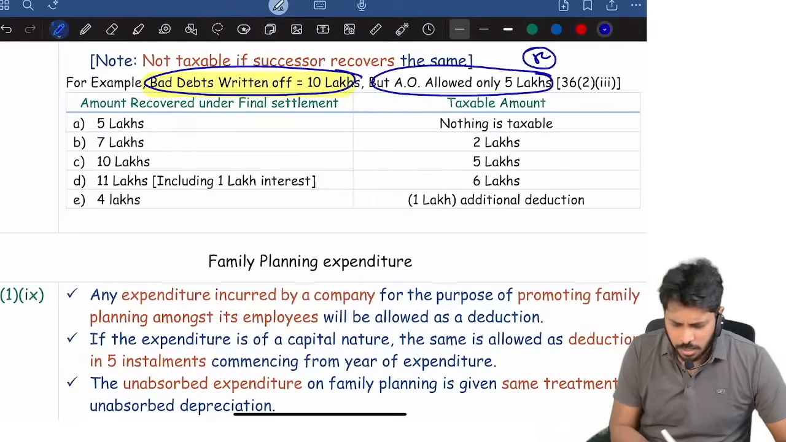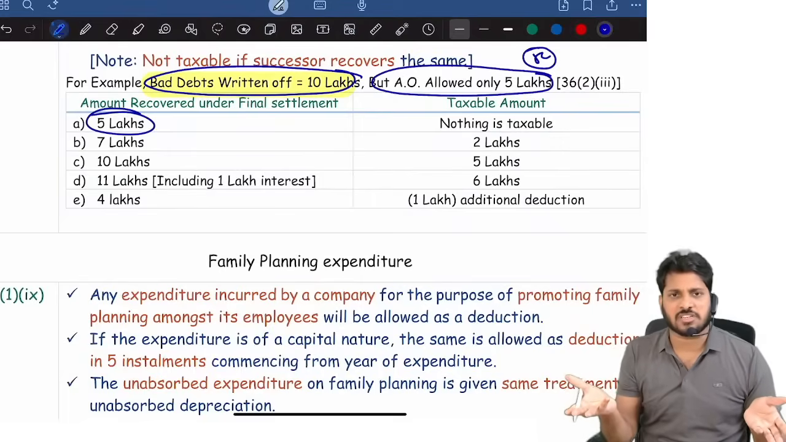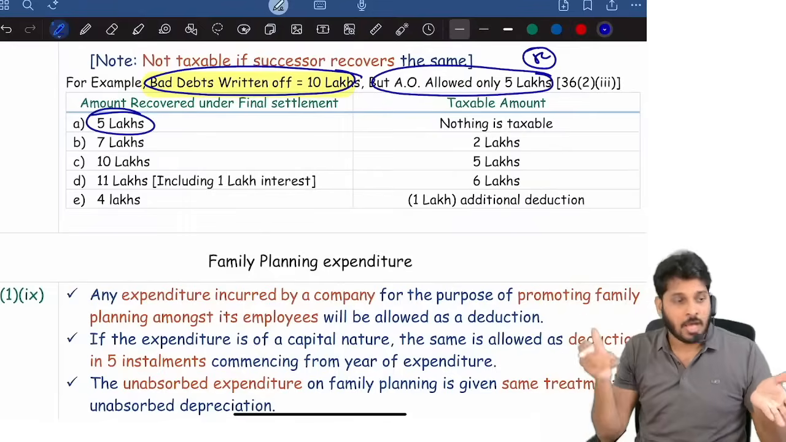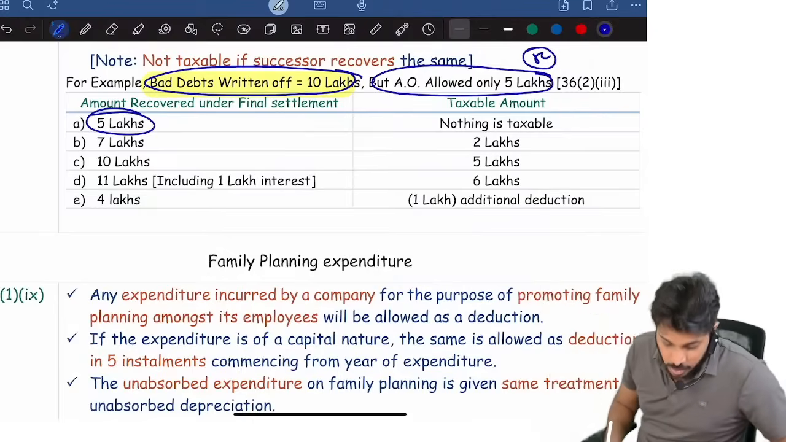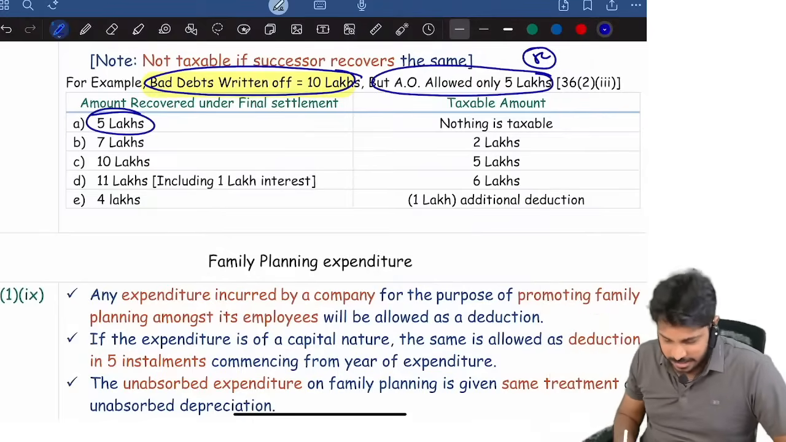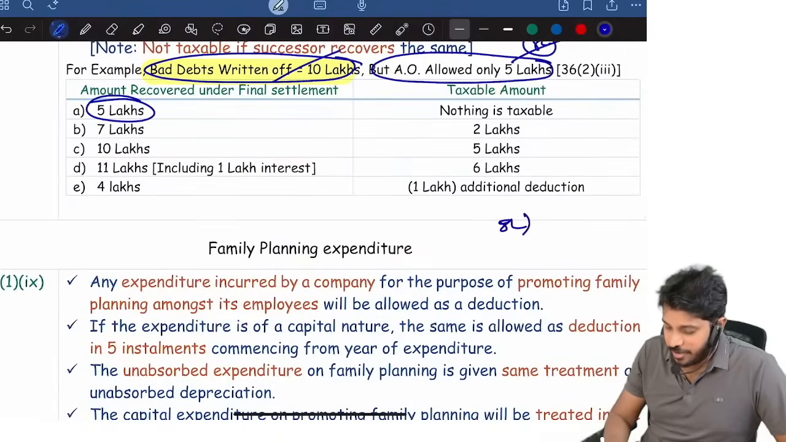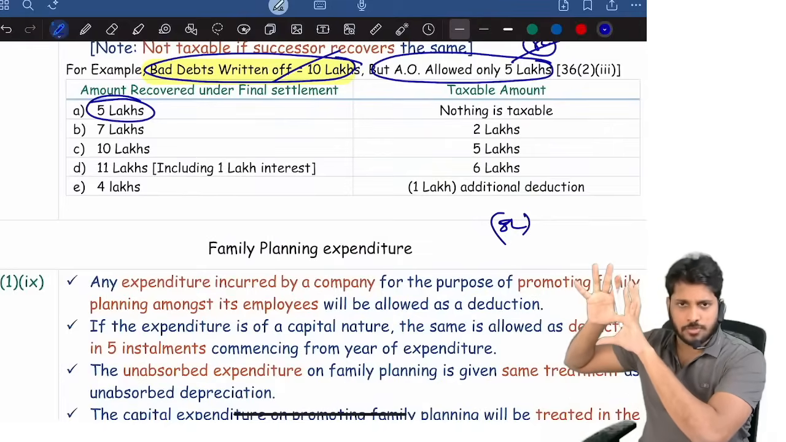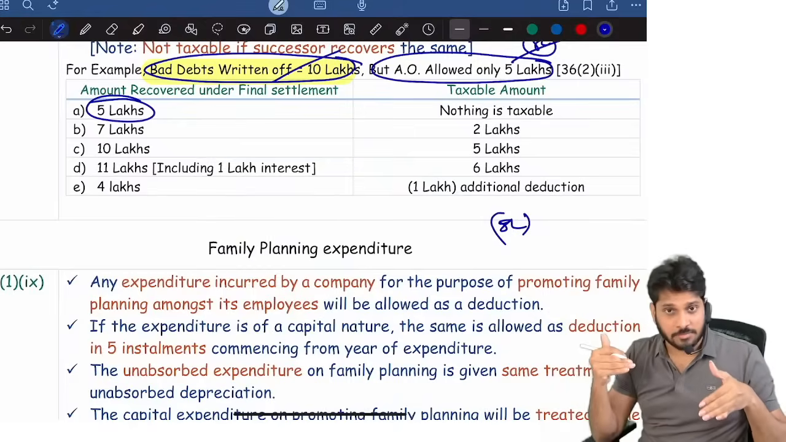Later I recovered 5 lakhs. I showed bad debt of 5 lakhs and later I recovered 5 lakhs only. Somehow luckily I recovered 5 lakhs. I already showed 5 lakhs, whatever I recovered is fully that. Okay, so the bad debt is 10, how much is allowed by the assessing officer? 5 lakhs. So first I sold goods, I showed income. Then I showed bad debt. Now I recovered.